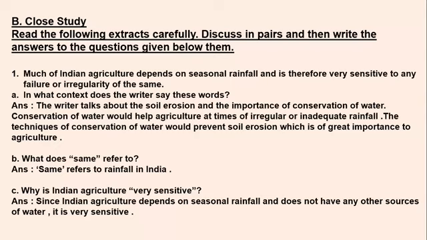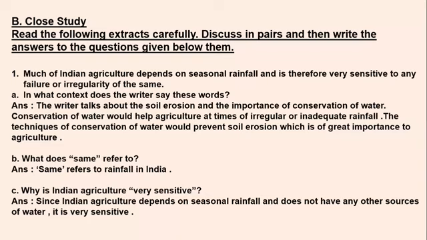See, failure or irregularity of the same. So what does this word "same" refer to in this sentence? The answer is, "same" refers to rainfall in India. It means the writer is using that word "same" for the rainfall. Instead of rainfall, he has used the word "same" there. Okay, so that is the answer here.